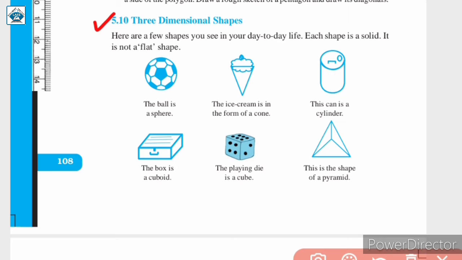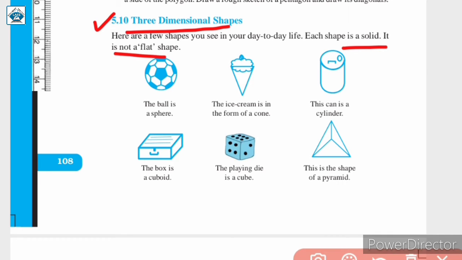Let us now discuss the next topic, 3-dimensional shapes. Here are a few shapes you see in your day-to-day life. Each shape is a solid. It is not a flat shape. Here every shape is a solid, or we can say that it is a 3-dimensional shape. It is not a flat shape, that is, it is not 2-dimensional.